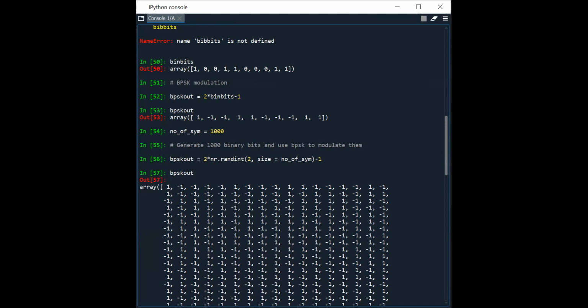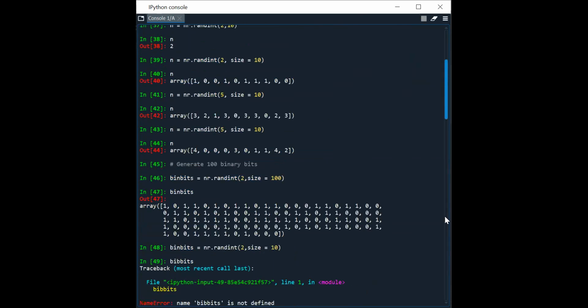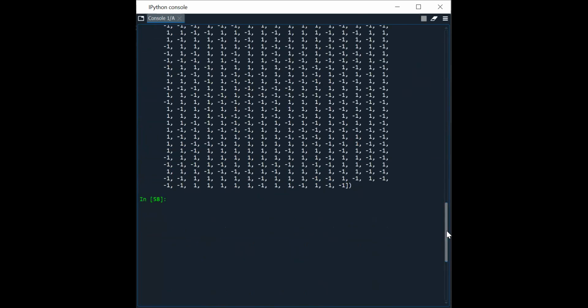Then for QPSK, that is a task for you. For QPSK, you have to write the mathematical equation and check how the 4 points are.